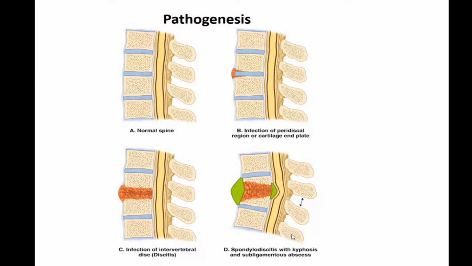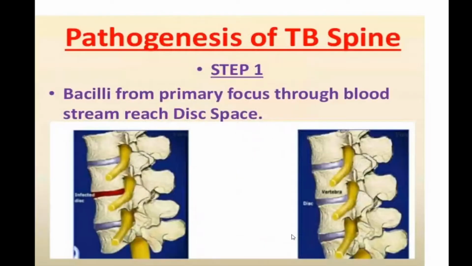Okay, so as it becomes bigger, it can travel to another area. It is known as a cold abscess. These are important things to understand. So in step one, the bacilli will come from a primary focus, say from the lung. It will reach the bloodstream. From the bloodstream, it will reach the vertebral disc space.